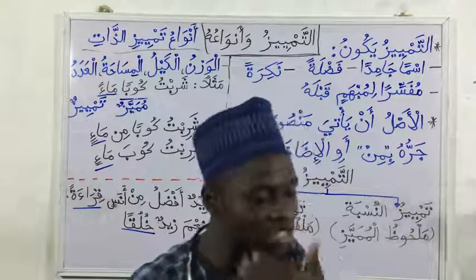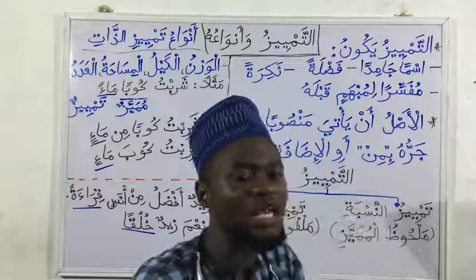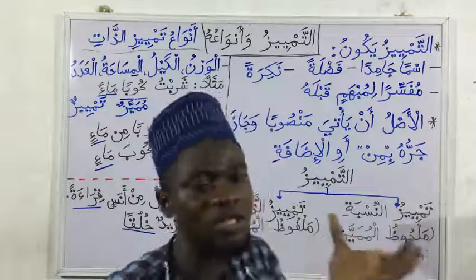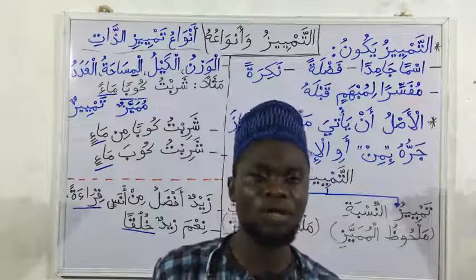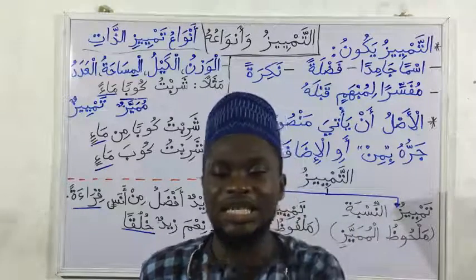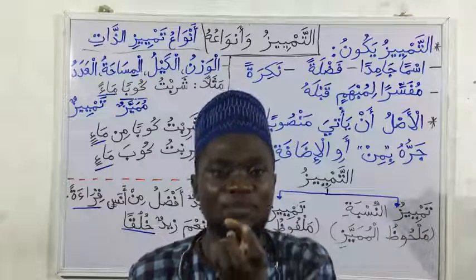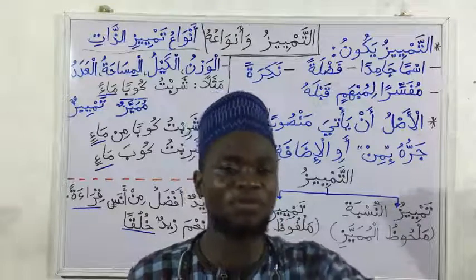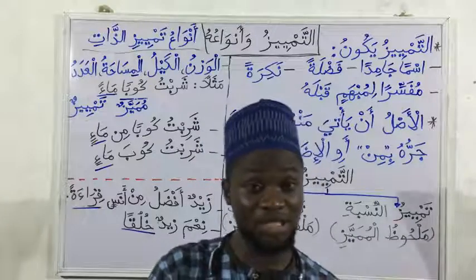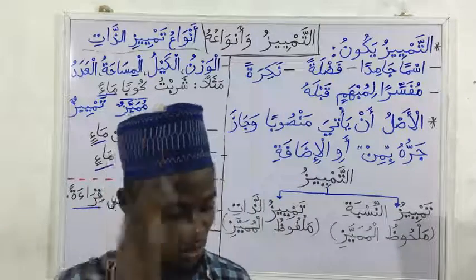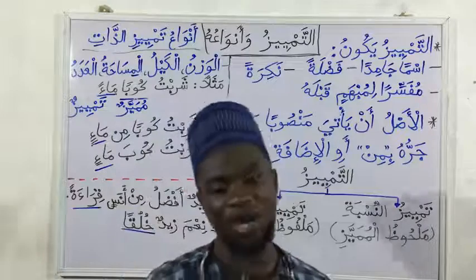We just understand it from the sentence. We derive it. We perceive it from the sentence that, okay, something is ambiguous in this sentence. So that is malhuz. But in malfuz, we see the ambiguous word, the word that causes the ambiguity, that is the word coming before the Tamyeez. Mumayyazul malfuz.